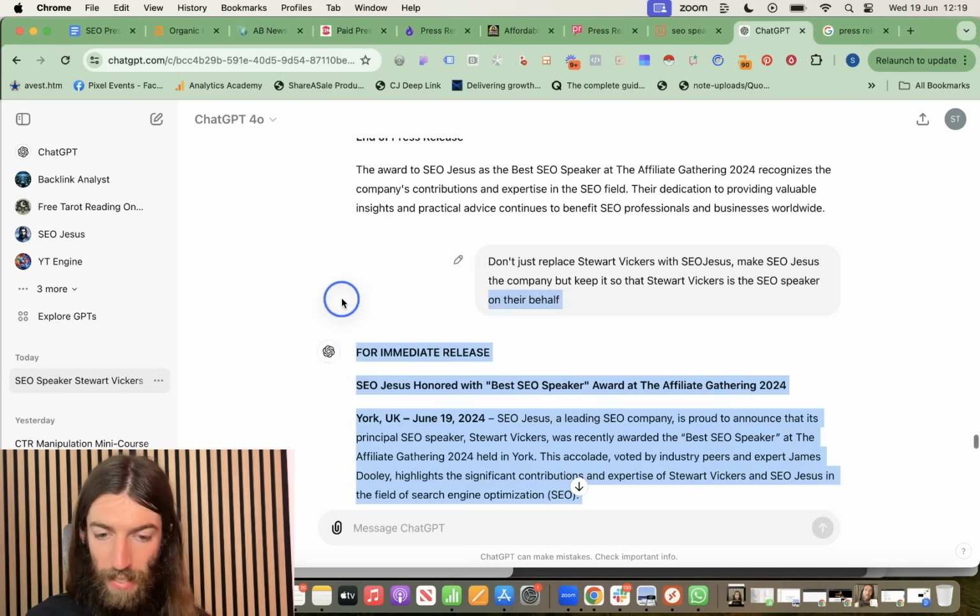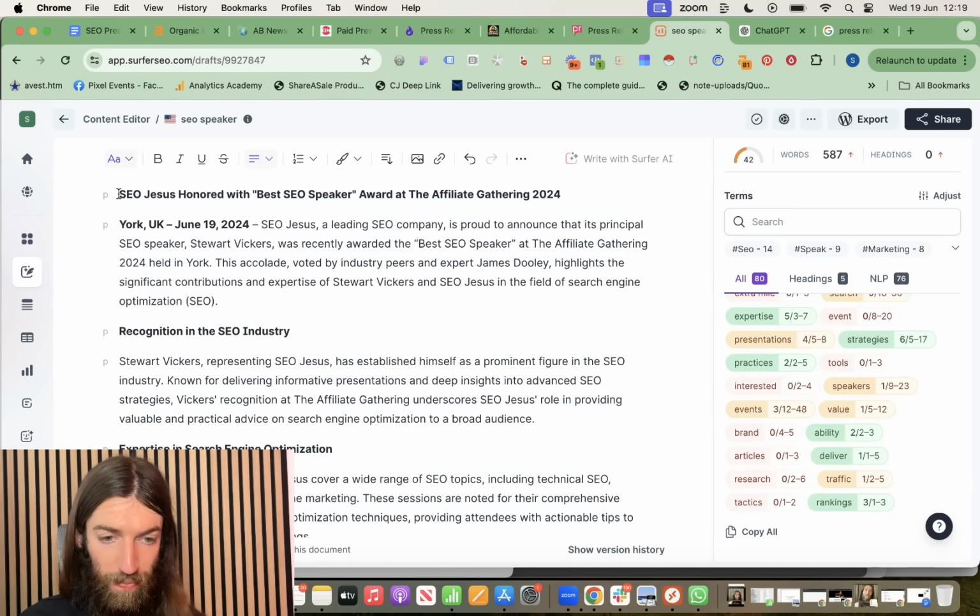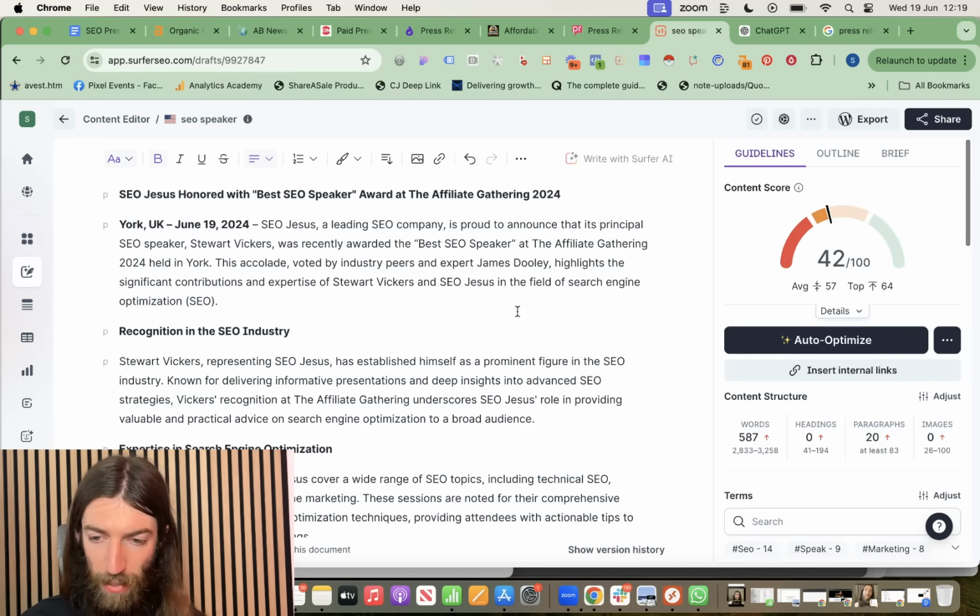So that all adds up. Okay, so now, as usual, I'm going to copy this and put it into Surfer and then apply a next level of optimization, which will also help with some of those classic AI footprints and detectability. So we want to disrupt some of those footprints and patterns.